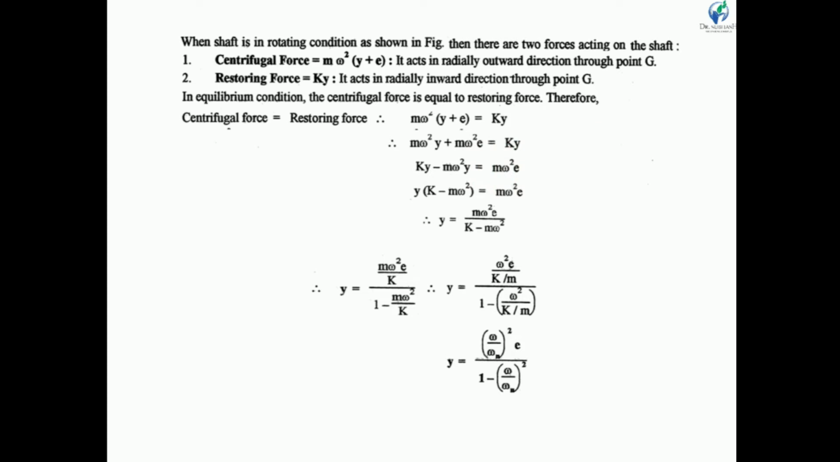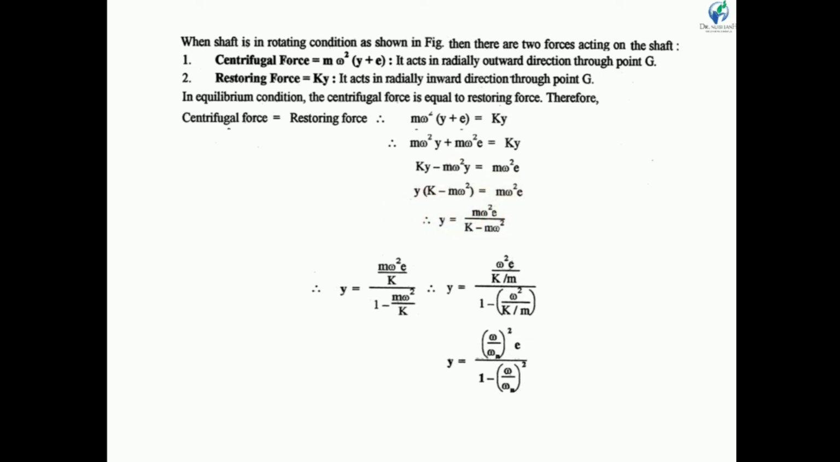We can rewrite this equation as K y minus m omega square y is equal to m omega square e. If we take y as common, we get y (K minus m omega square) is equal to m omega square e.